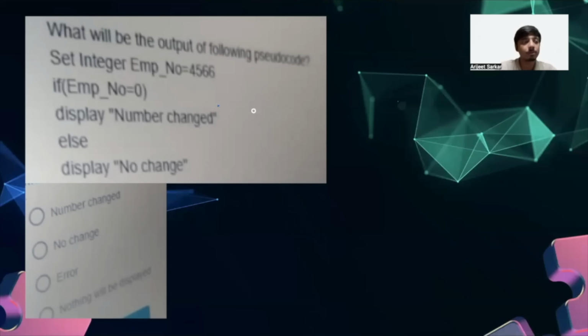So here we go with our next problem, which is what will be the output of the following pseudocode, okay?